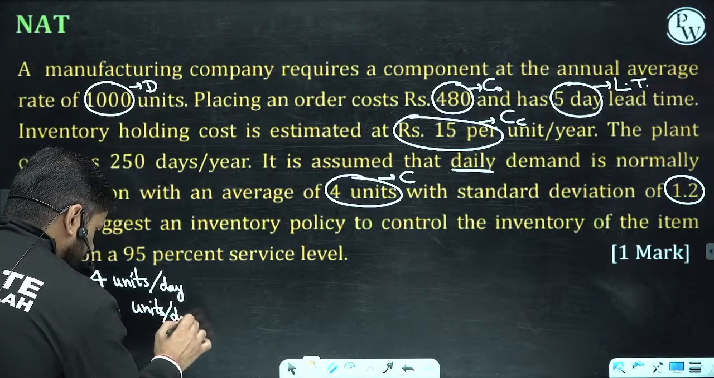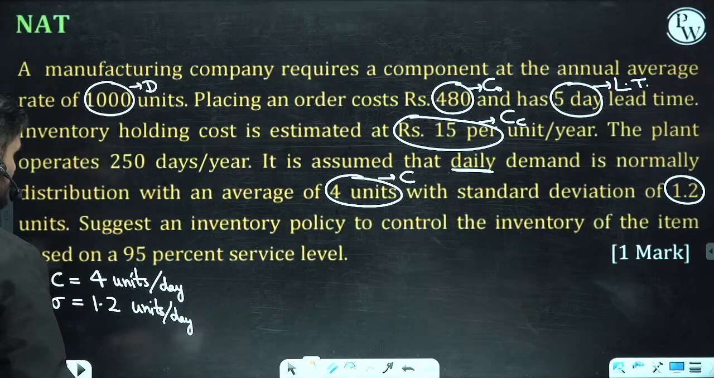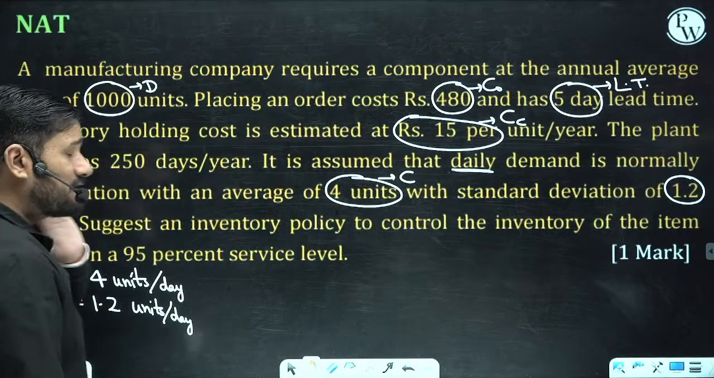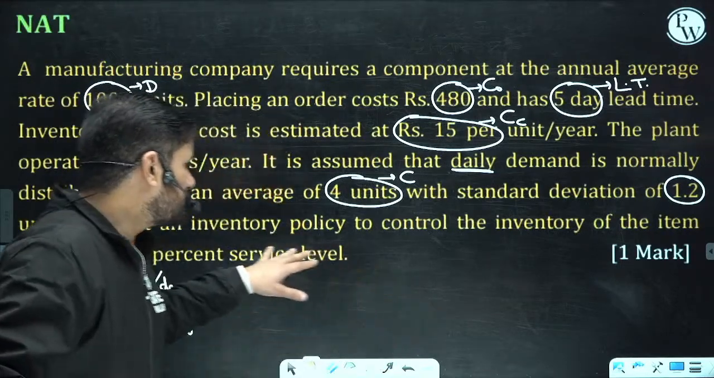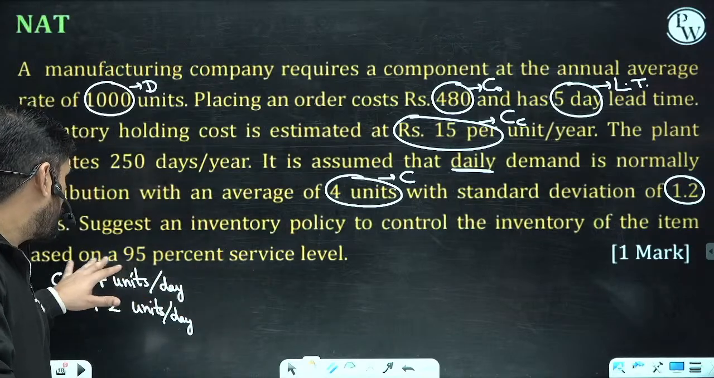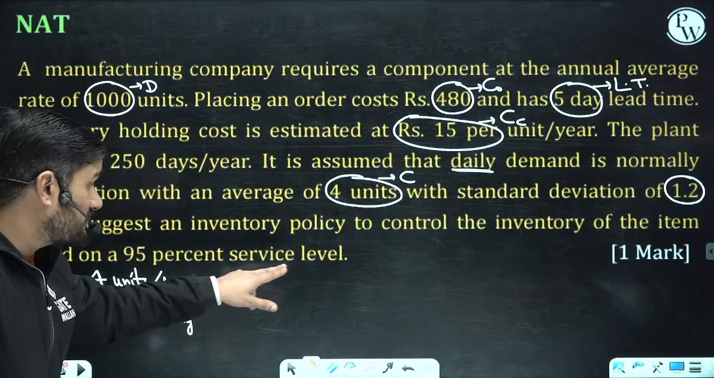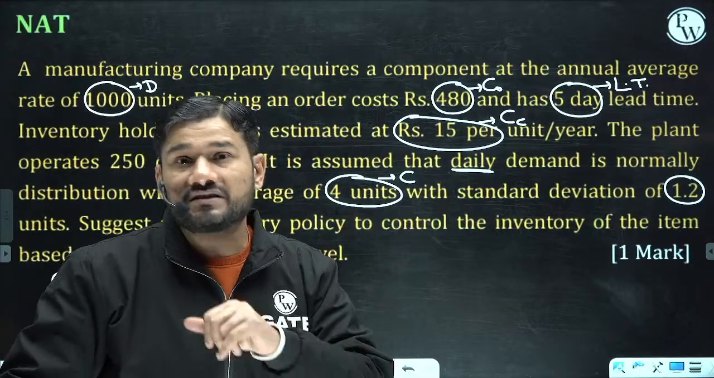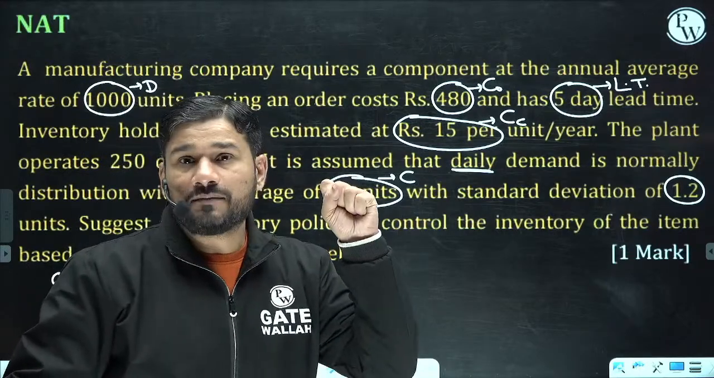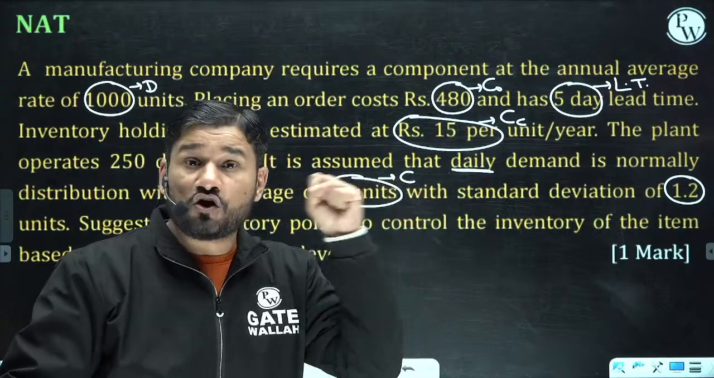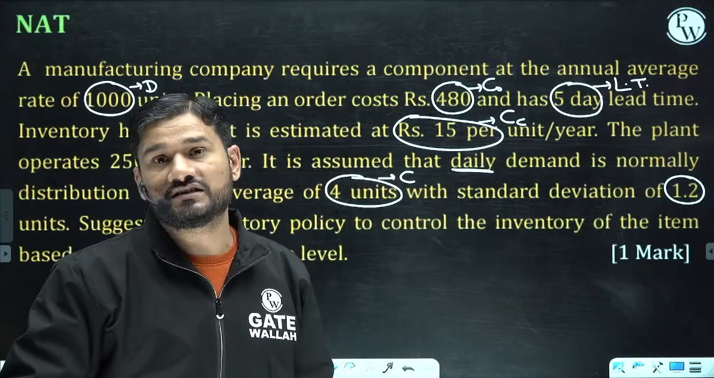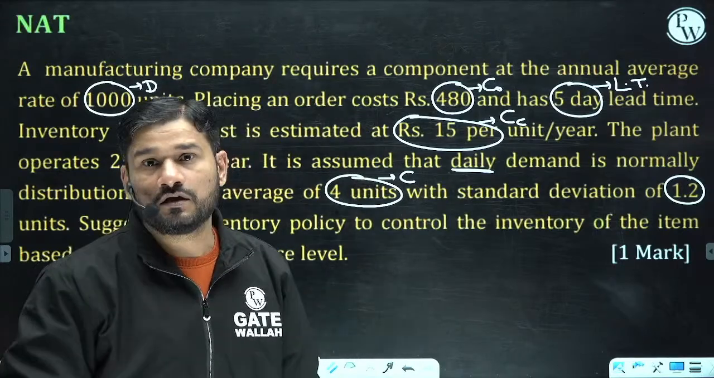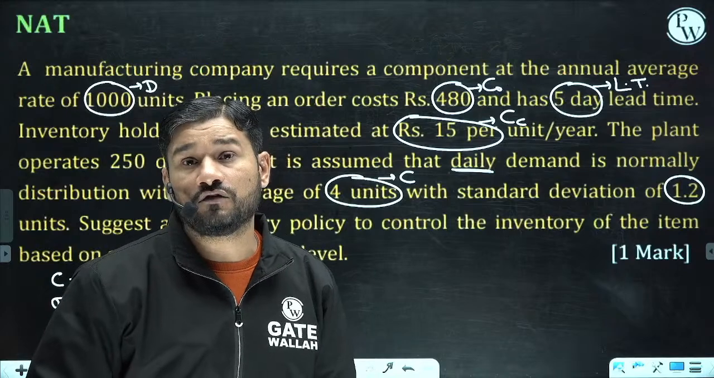Now let us check what they are asking for. They ask to suggest an inventory policy to control the inventory of the item. It means they are saying to suggest a policy so that there will be a 95% service level. What is the meaning of 95% service level? It means how confident I am that the shortage is not going to happen. And when is the shortage going to happen? When you do not have proper planning of the reorder level.